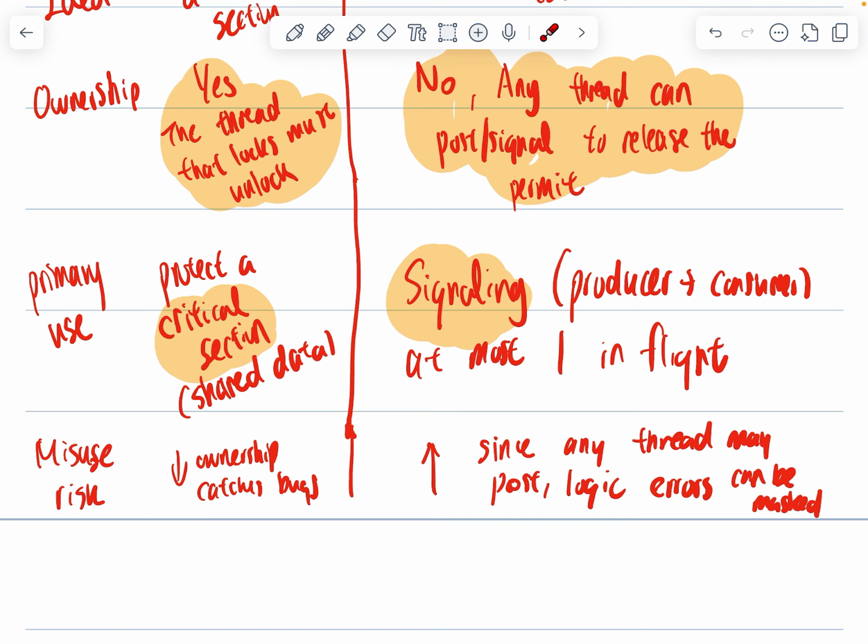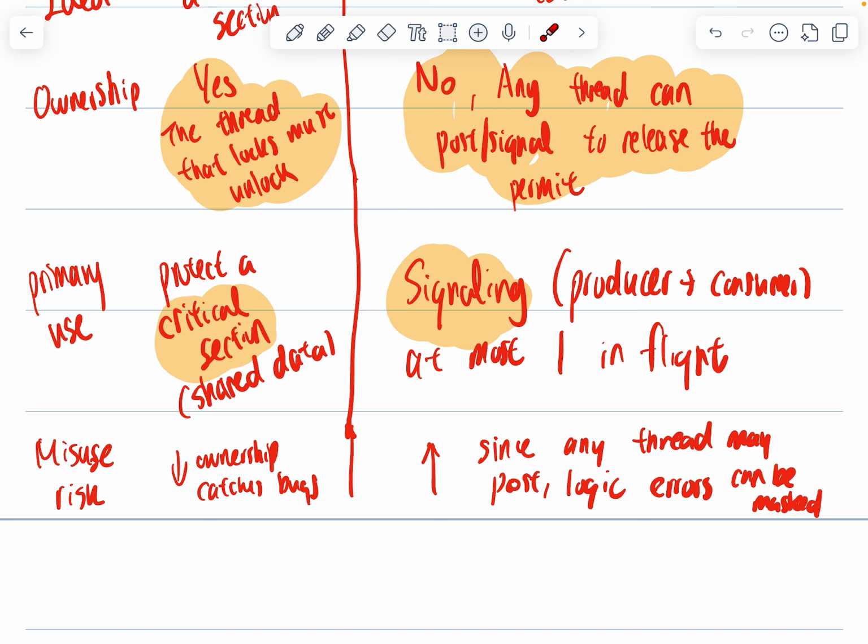Primary use: a mutex is used to protect the critical section, shared data. While on the other hand, a semaphore is used primarily in the context of signaling. An example is producer versus consumer, at most one in flight.